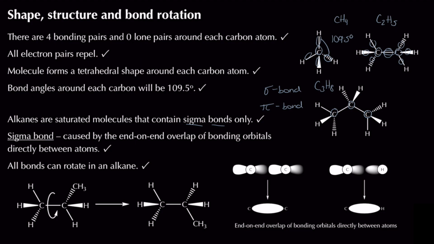Now, if I were to look at a sigma bond, what is the definition of a sigma bond? Well, it's when we have the end-on overlap of our bonding orbitals directly between our bonded atoms itself.